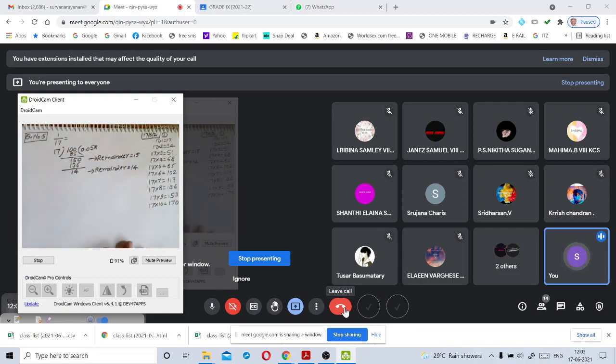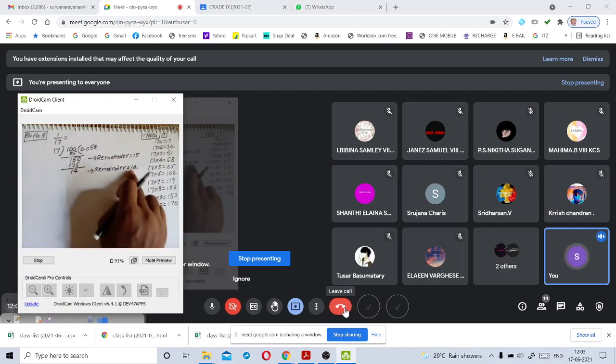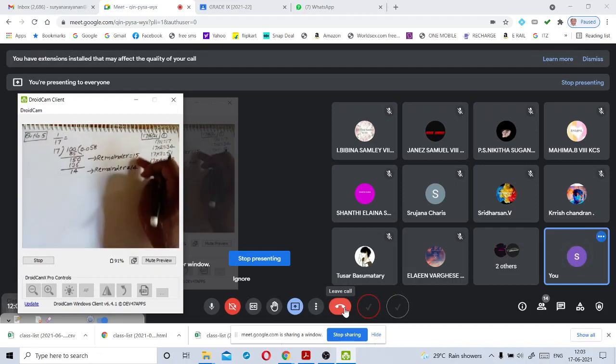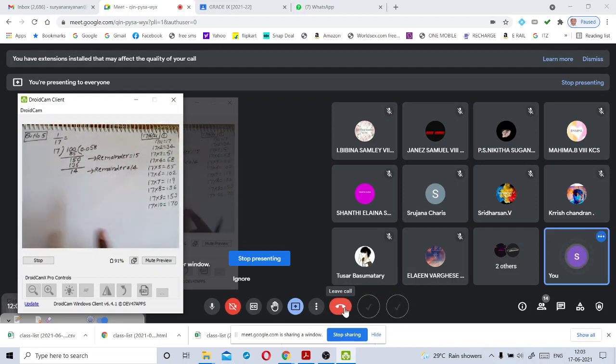After getting a remainder, in each and every step, you should write it here, because some remainders repeat again. Then we stop the long division. When we get any remainder a second time, we stop that long division. Remember this point. Again, we have to keep 0 because 14 is a smaller number. We can write 0 here.